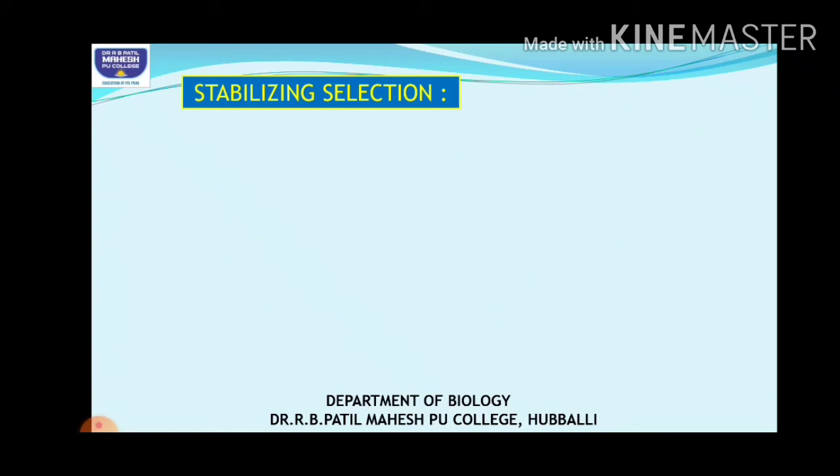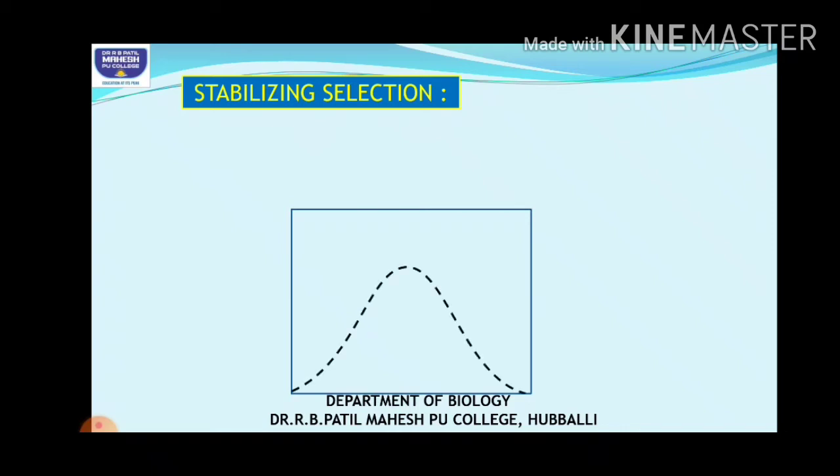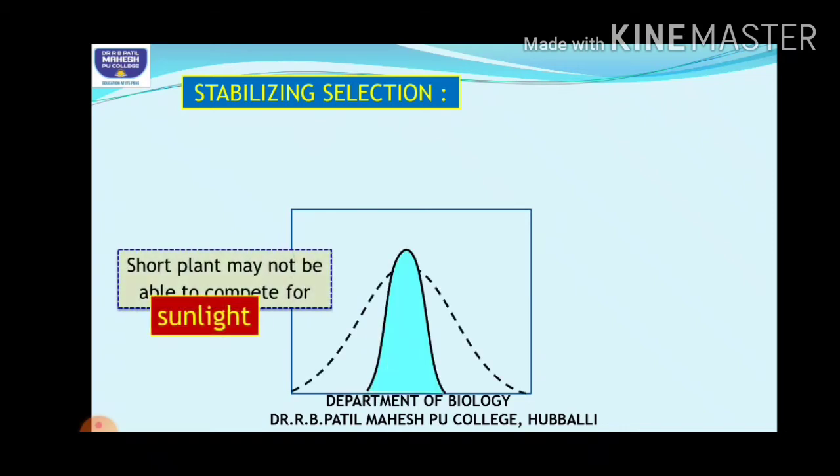This selection favors only the intermediate variations. Here you can see this is the normal graph we can plot, but the graph of stabilizing selection is like this. This is the mean place, right? You can see the mean value is emerging into the highest peak.